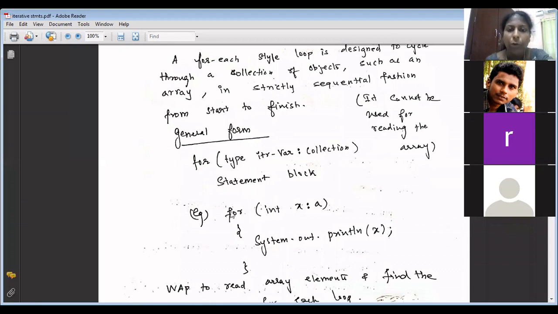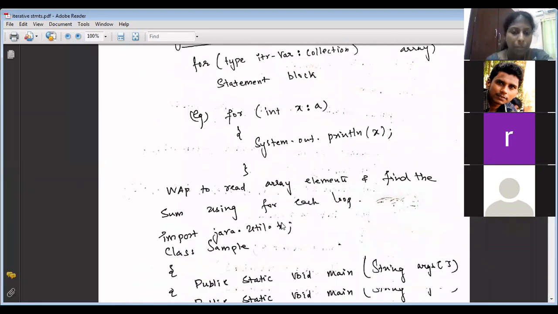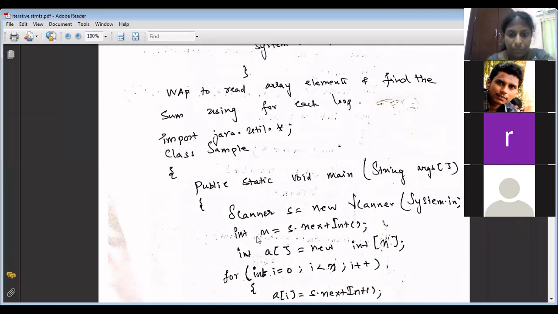Now, how do you use the for each loop to find the sum of n numbers? That program we will see. Scanner s equal to new Scanner System.in, int n equal to s.nextInt, a equal to new int of n. Can you declare an array like int a of 10 in Java? No, ma'am. No, you have to use new. Int a, new int of n means what is the size? If I give n value 5, it will be int of 5.